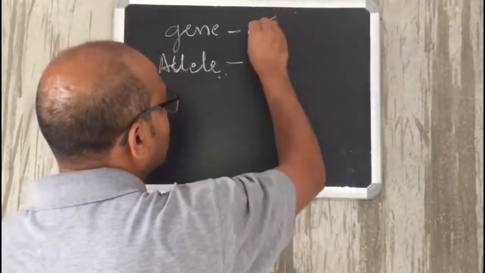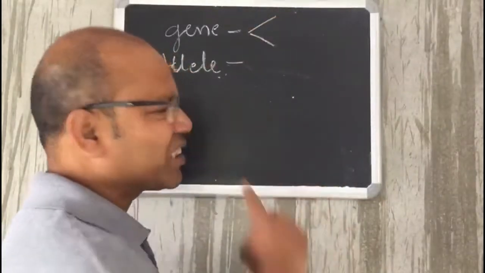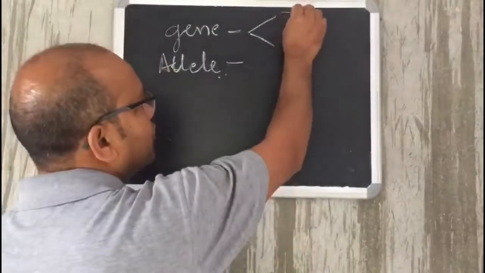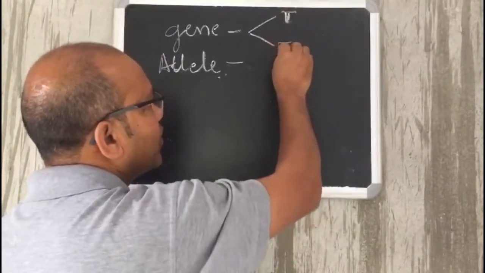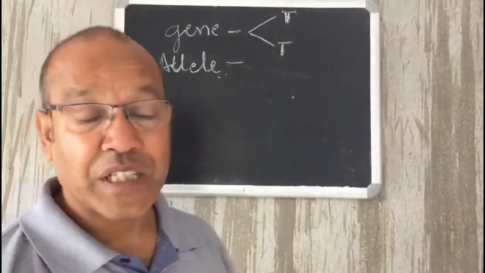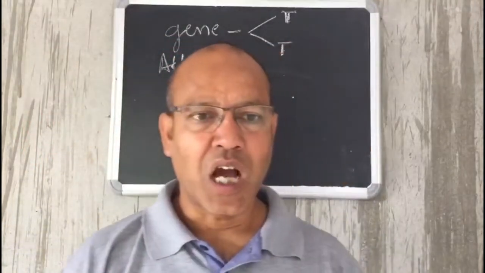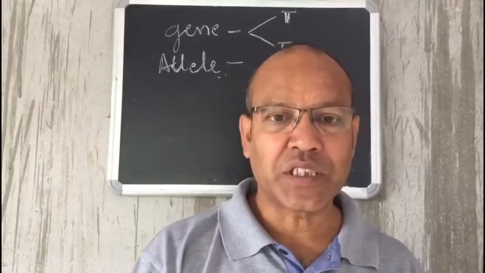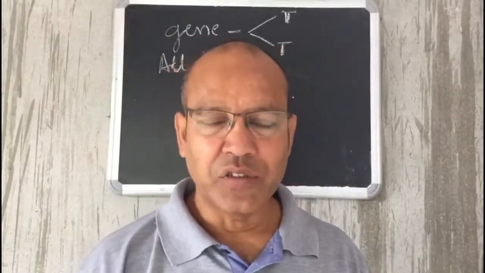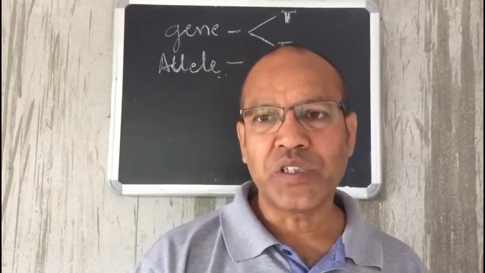The genes have two alternative forms. For example, let's take the gene for tallness, which is located on two chromosomes. As we already know, chromosomes are always in pairs. That is why we say 23 pairs of chromosomes in human beings. So chromosomes are always in pairs.